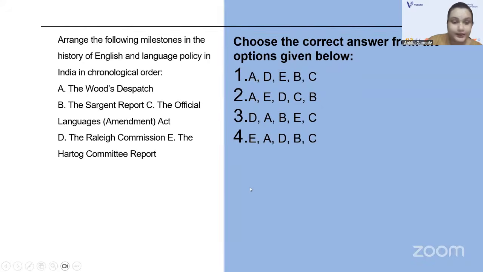All right. Again, arrange the following milestones in the history of English and language policy in India in chronological order. Tell me the year of Wood's dispatch.